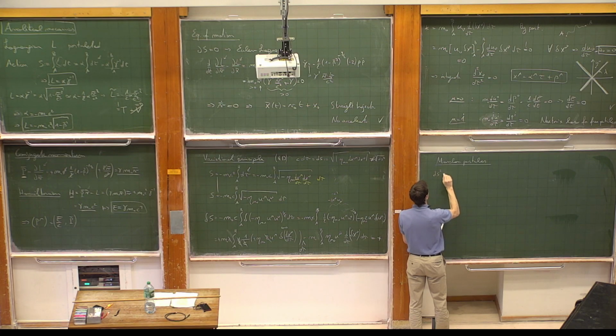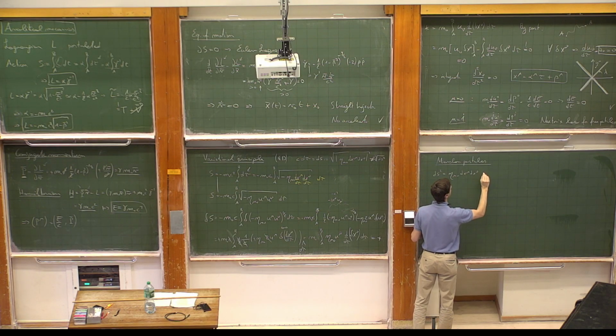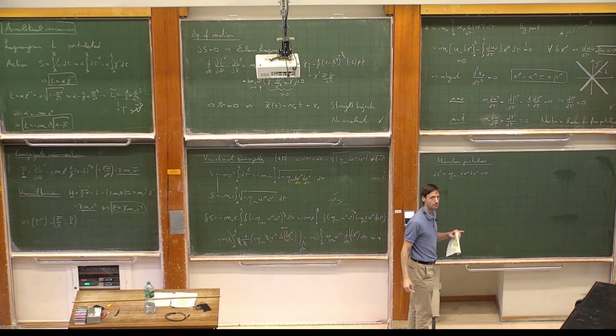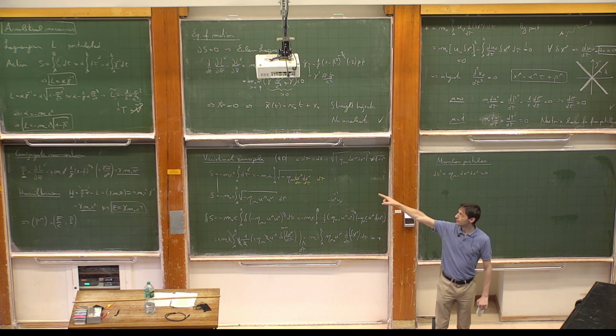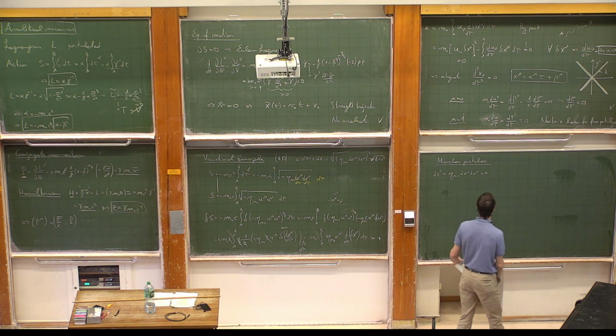The s squared is equal to eta mu nu dx mu dx nu, and that has to be equal to 0. And this is a killer for all of this discussion, which is not anymore valid. We cannot apply it anymore.